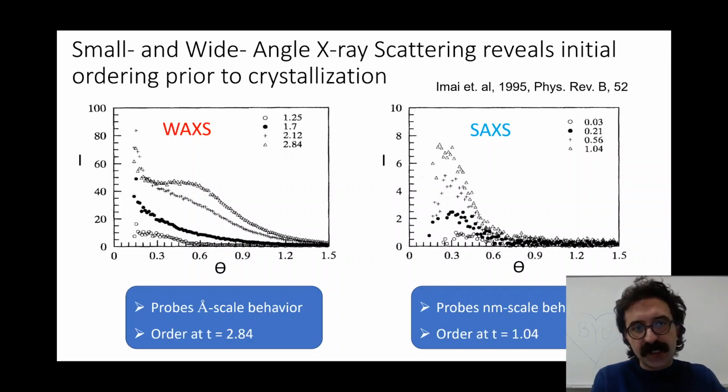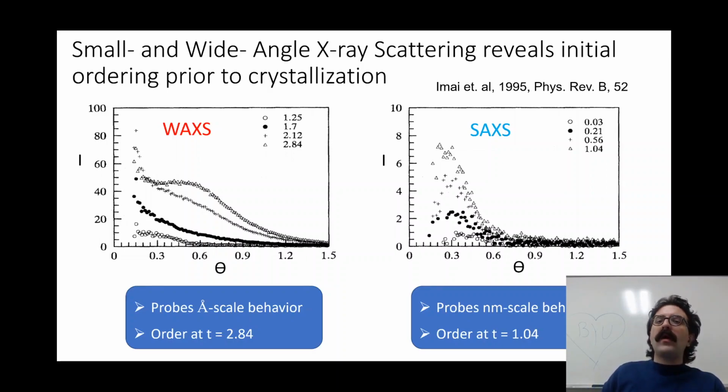Focus your attention on the plot on the left, showing WAXS experiments, or wide-angle X-ray scattering experiments. What we see is intensity plotted versus scattering angle, and we see four curves, each at different dimensionless times. For example, the initial curve denoted in circles is at 1.25 dimensionless time, and we don't see a peak.